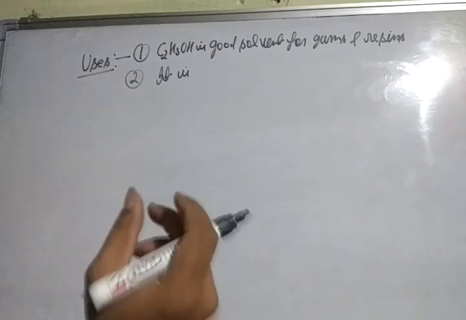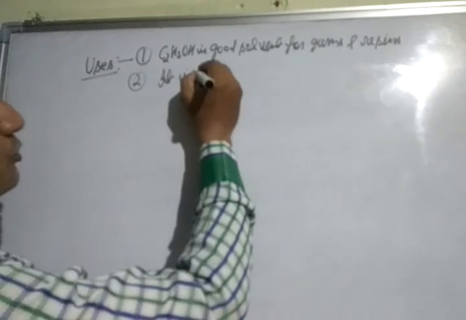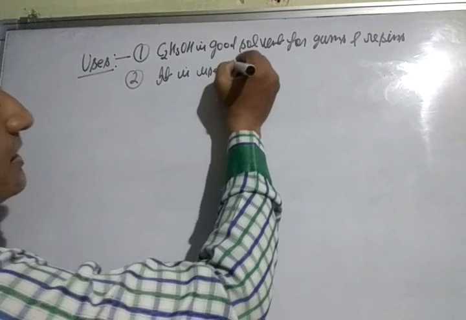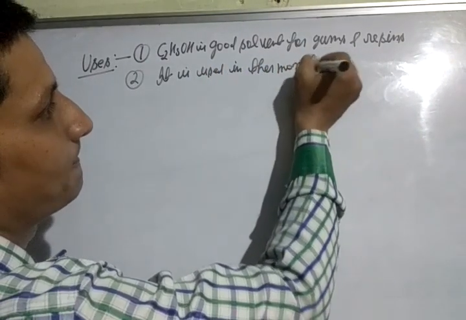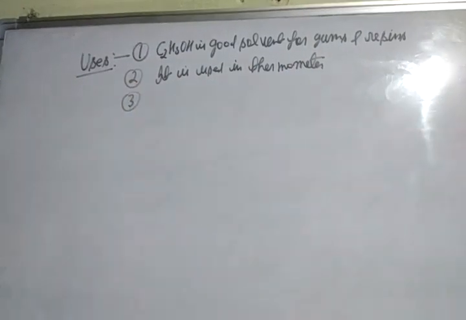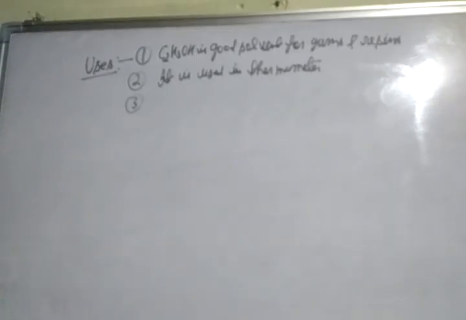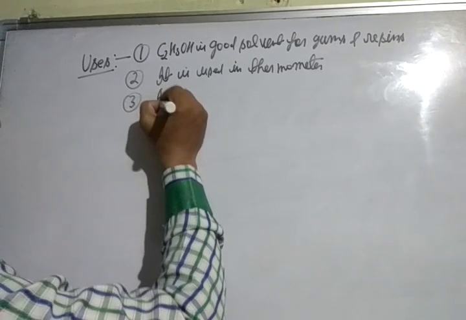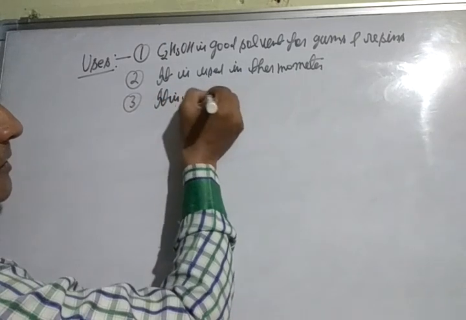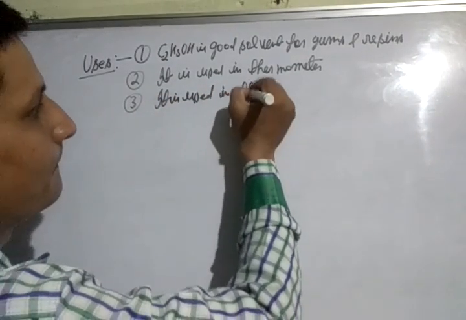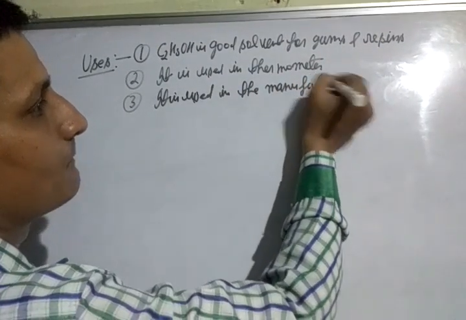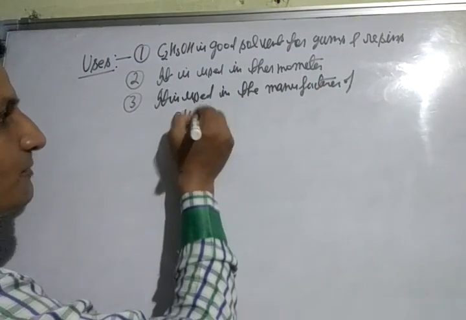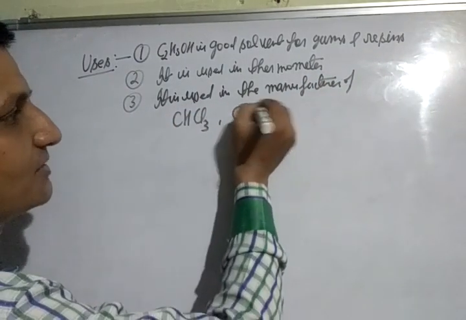in a thermometer, and as a preservative for biological specimens. You can also learn it as used in a thermometer. Number 3, ethyl alcohol is used in the manufacture of chloroform, CHCl3, and iodoform, CHI3.